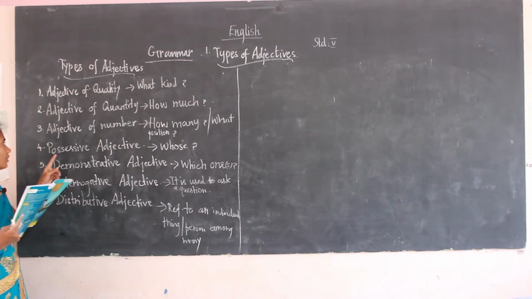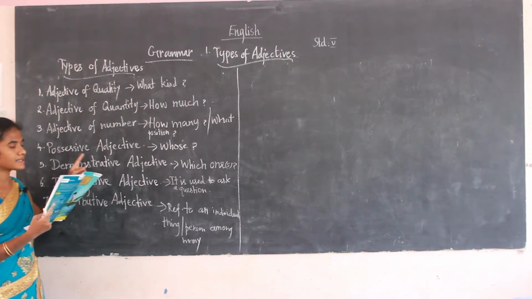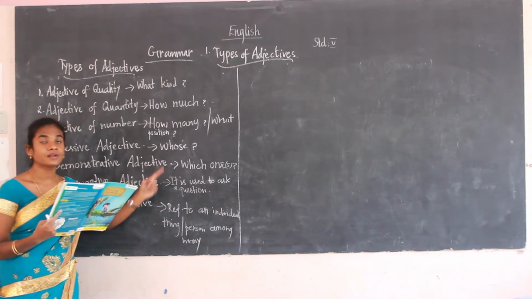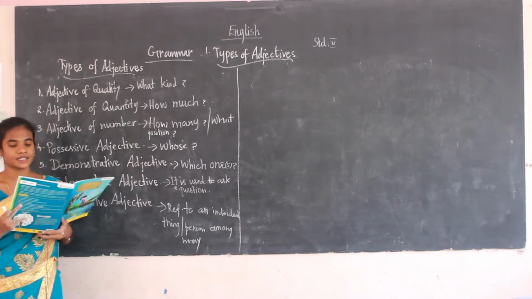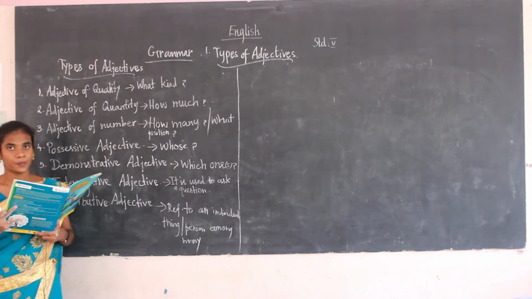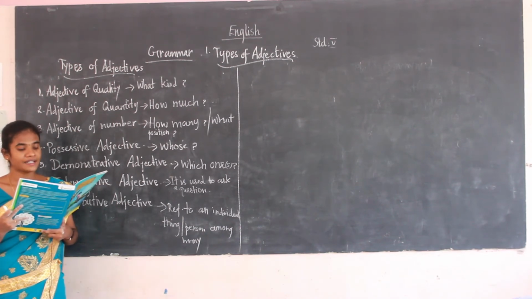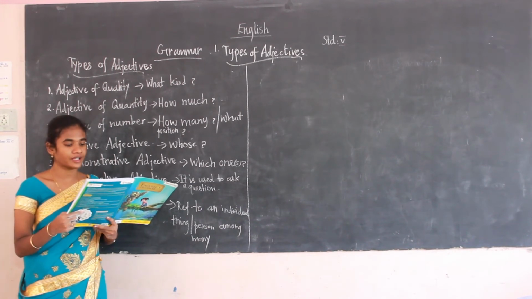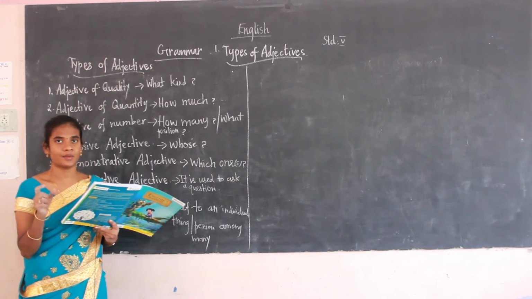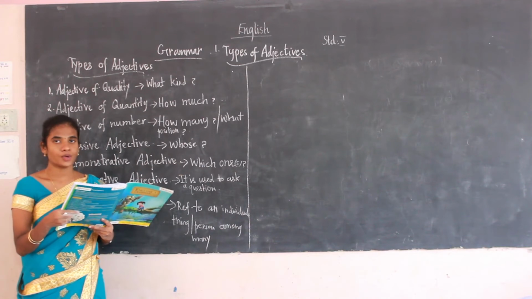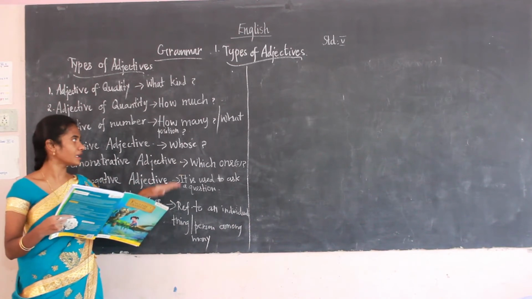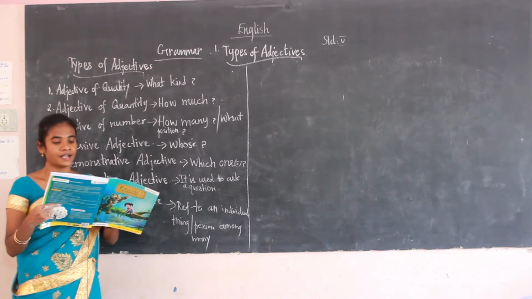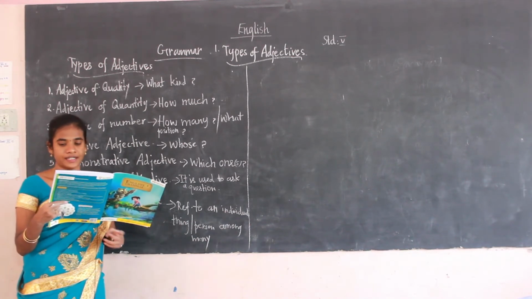The fourth one is the possessive adjective. Possessive adjective answers the question whose. The example words are my, his, her, their, your, our, its. These are some of the example words of the possessive adjective. It answers the question whose.